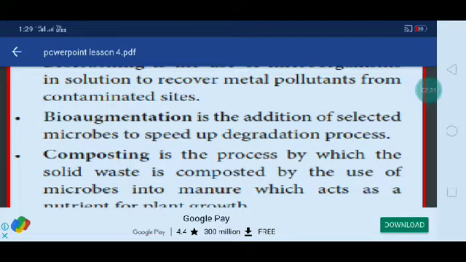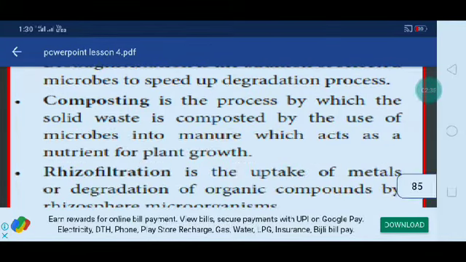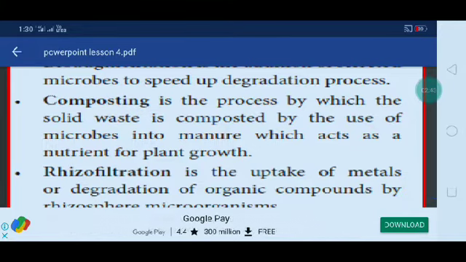The next one is composting. Composting is a process by which solid waste is composted by the use of microbes into manure, which acts as a nutrient for plant growth. Then rhizofiltration.